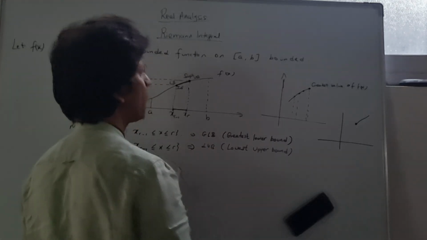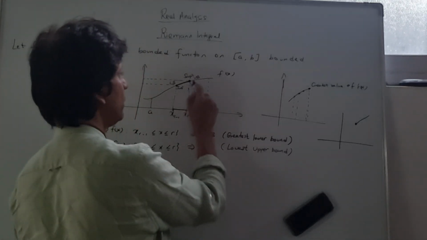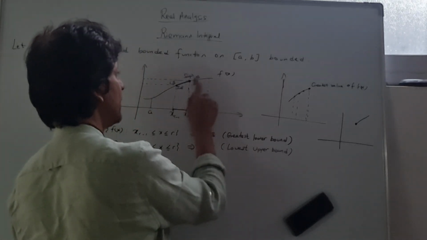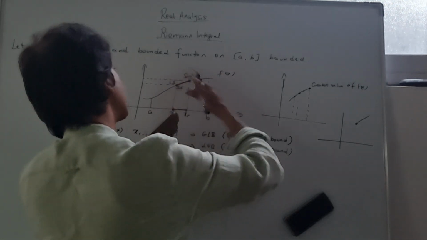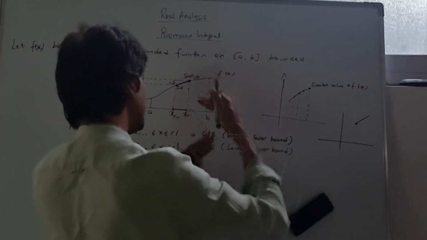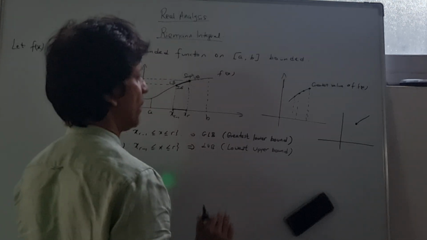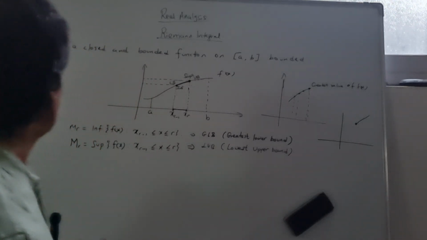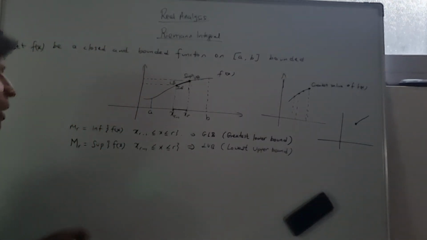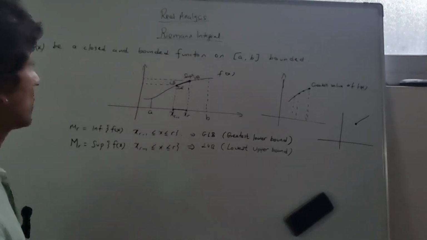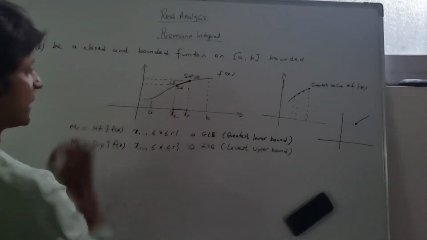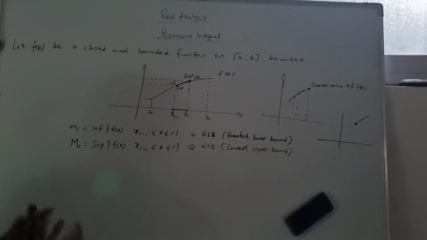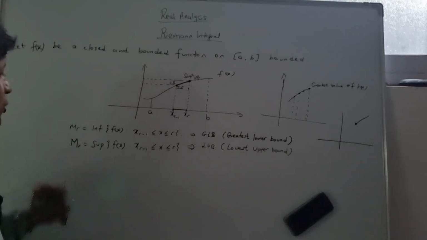Any point coming after it is going to be even greater and greater. So from the greatest, it is the lowest upper bound. This is what we call the supremum of our function over that interval, and that covers infimum and supremum.